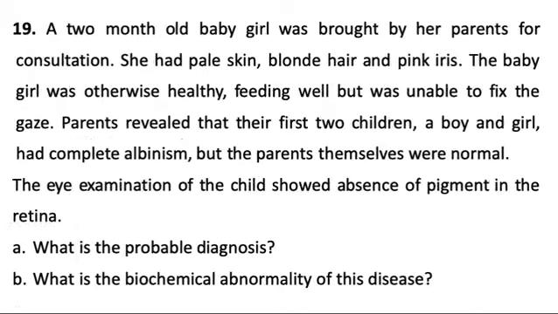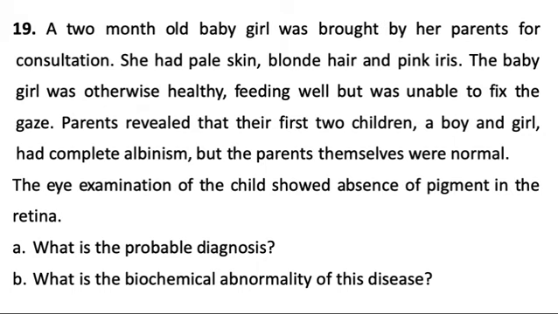There's another one. A 2-month-old baby girl was brought by her parents for consultation. She had pale skin, blonde hair, and pink iris. The baby girl was otherwise healthy, feeding well, but was unable to fix the gaze. Parents revealed that their first two children, a boy and a girl, had complete albinism, but the parents themselves were normal.